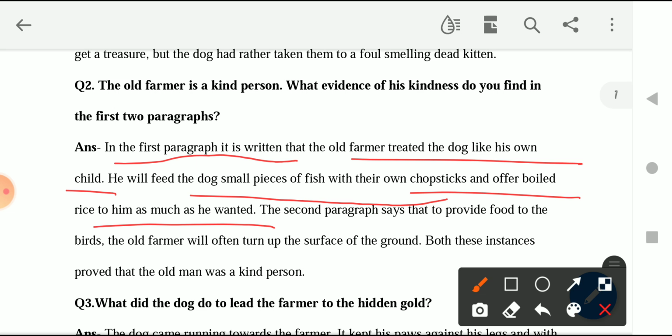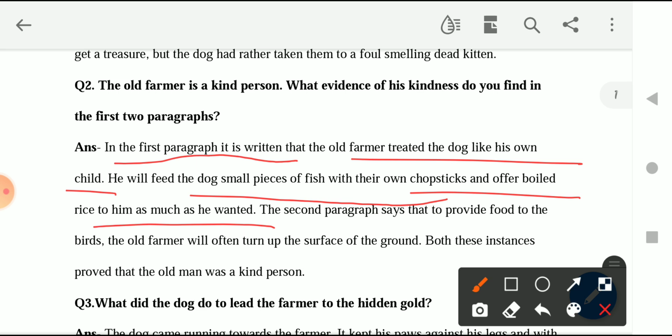So they really love the dog very much, and in that love, in that affection, they used to give him the bones, the chicken, the fish pieces with their own chopstick. The chopstick that they were using, chopsticks are what, beta? Chopsticks are basically a spoon that Japanese people use. Okay, so they use the similar chopstick that they use for their own eating food, right? And with that chopstick they used to give the fish pieces to the dog.